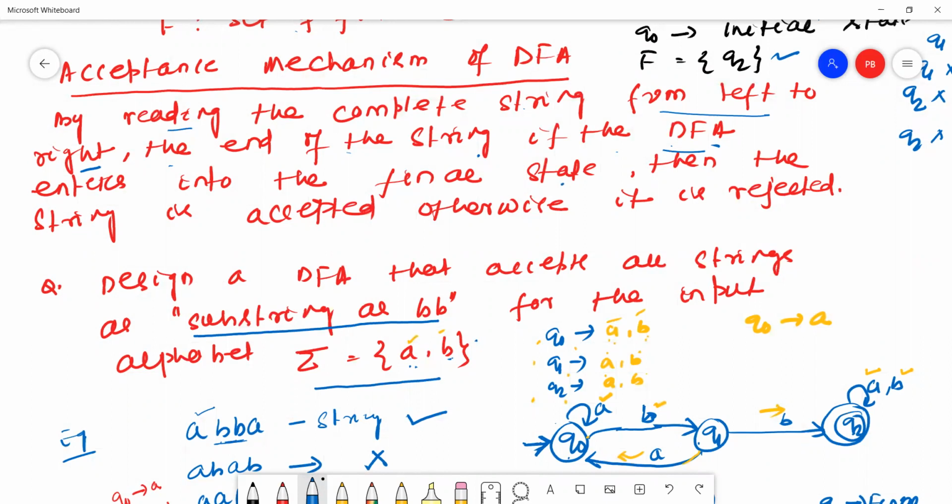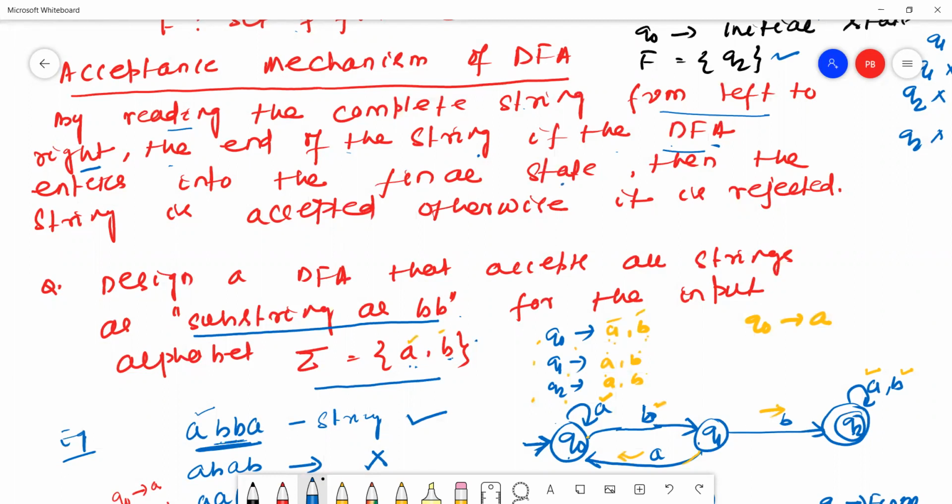Okay, let's understand through an example. Design a DFA that accepts all strings containing BB as a substring, for the input alphabet A and B. Is this a valid string, yes or no?